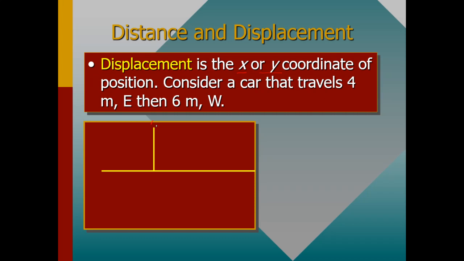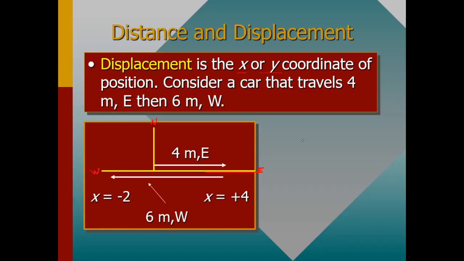This is the north, and then this is the east, and then this is the west. According to the example, we are considering a car that travels 4 meters east, then 6 meters west.